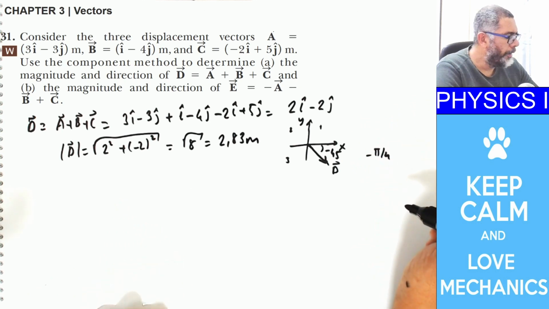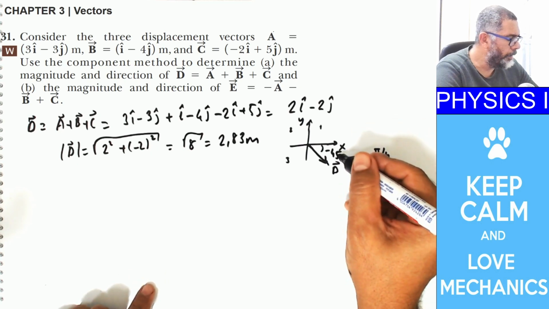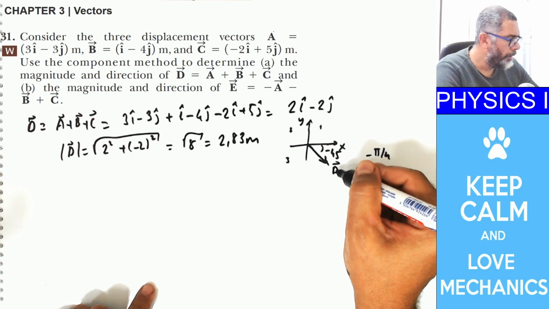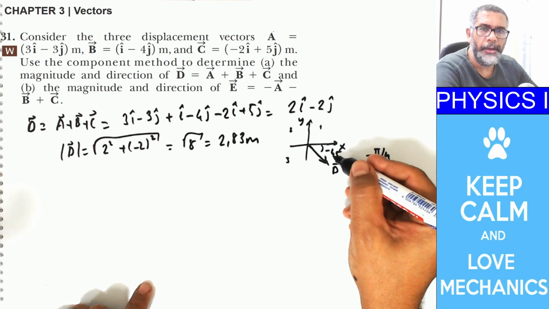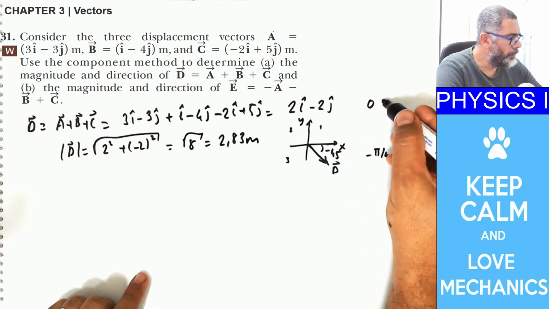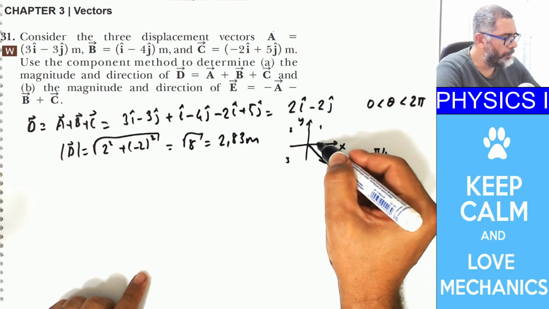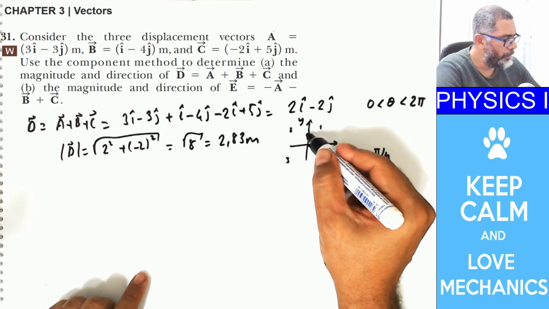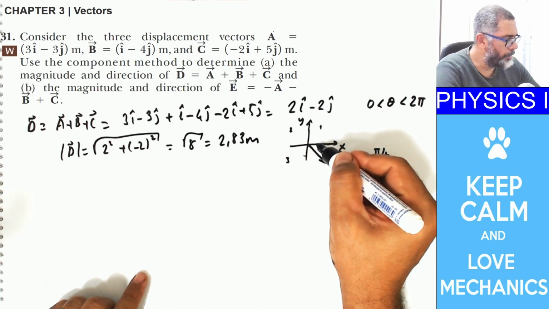Okay, and this is one way of putting the angle or direction of d, if you are allowed to use negative angles. But we know that in polar coordinates the angle is between 0 and 2 pi. That means you start from x and you go in the counterclockwise direction, and if you come to the same point, you get a 2 pi rotation.